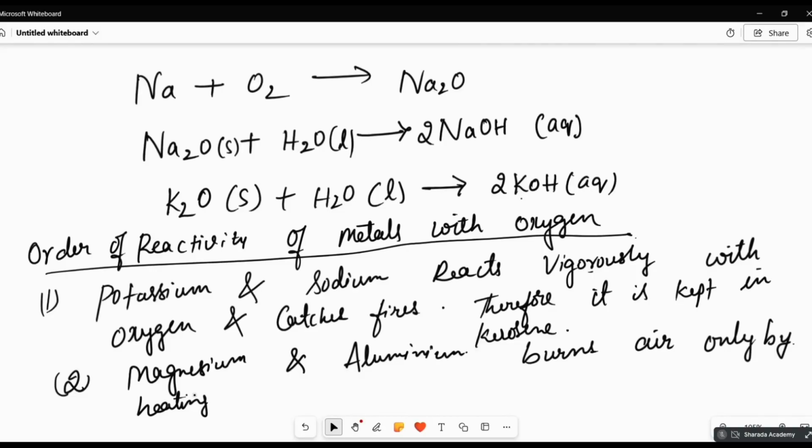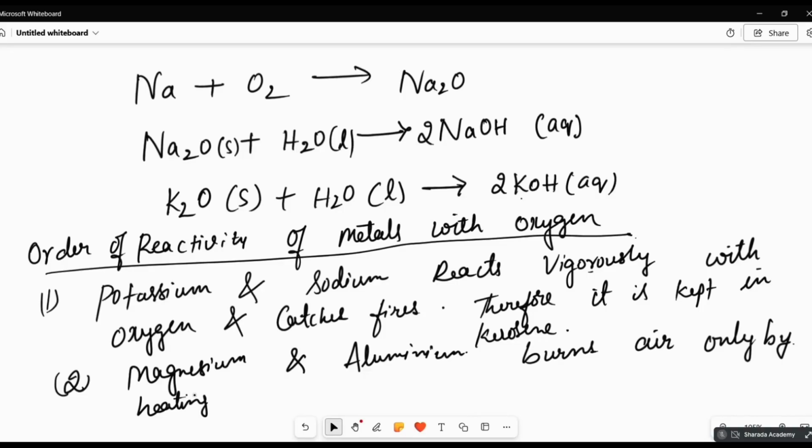So then what happens? It forms the protective layer. Then it is rubbed so that layer is removed. Then it is burnt in air. Okay. So magnesium oxide and aluminium oxide, first a thin layer will be formed, which acts as a protective layer. Even in the aluminium vessels, it happens. Aluminium oxide is formed. A thin layer is formed, which acts as a protective layer. Because of that, further oxidation will not happen.